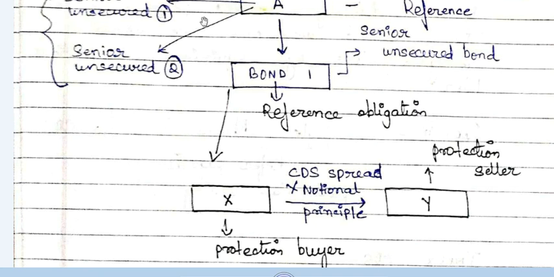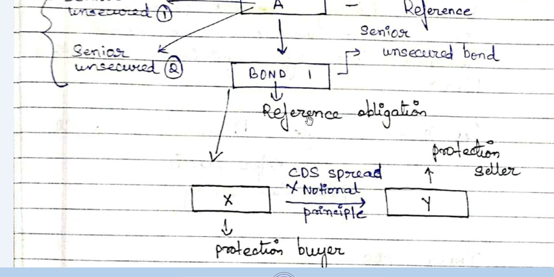Reliance Industries Limited has issued many bonds in the market. I, as party X, have bought one of the bonds of Reliance. Suppose it's a senior unsecured bond. So I have bought a senior unsecured bond of Reliance. This bond which I have bought is known as the reference obligation. This bond which party X has bought is known as the reference obligation.